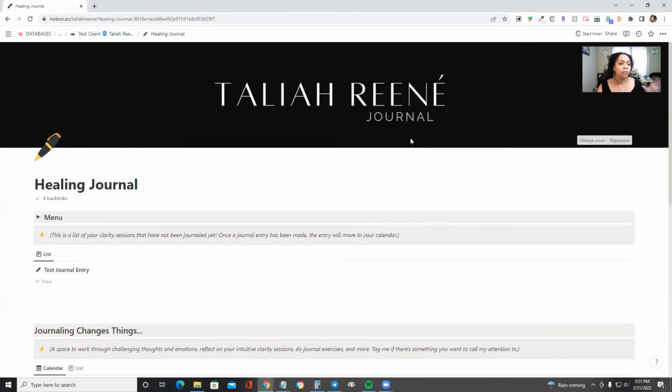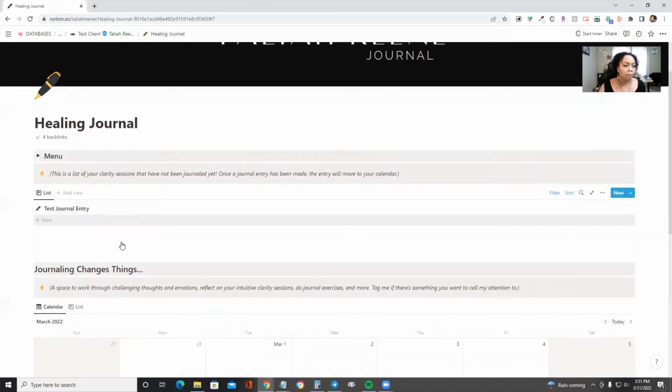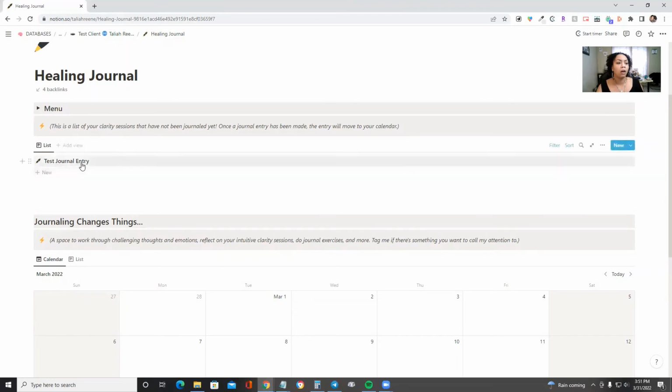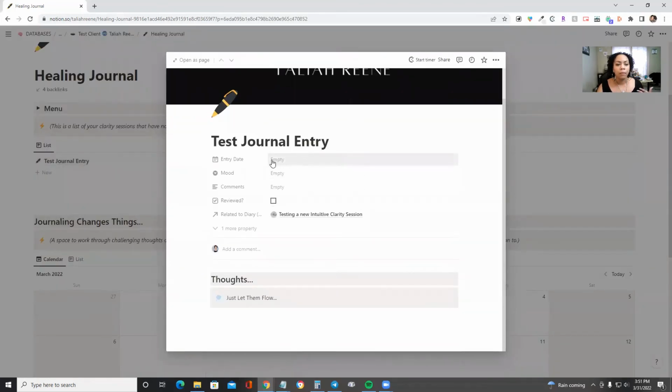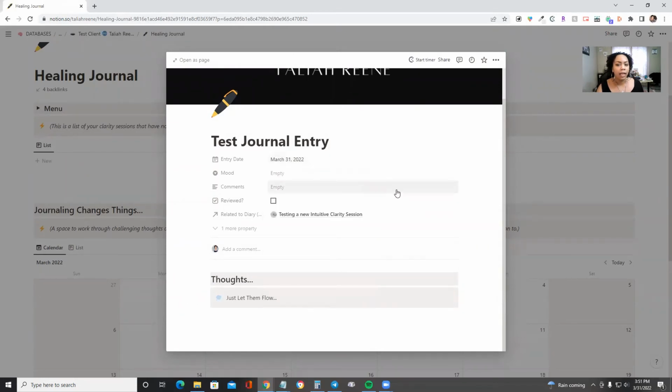Okay. So this is your healing journal. At the very top, you're going to see a list of any clarity sessions that have not yet been reflected on. Okay, so those are going to show up here, and all you'll need to do is just click on it to open it up, and then assign a date. So we'll just put today's date. Once you assign a date to it, it's going to move to the calendar. I'll show you that in just a minute. But you'll attach a mood, like how do you feel about this, right? So we have high vibe, chill vibe, meh, and low vibe. Okay.